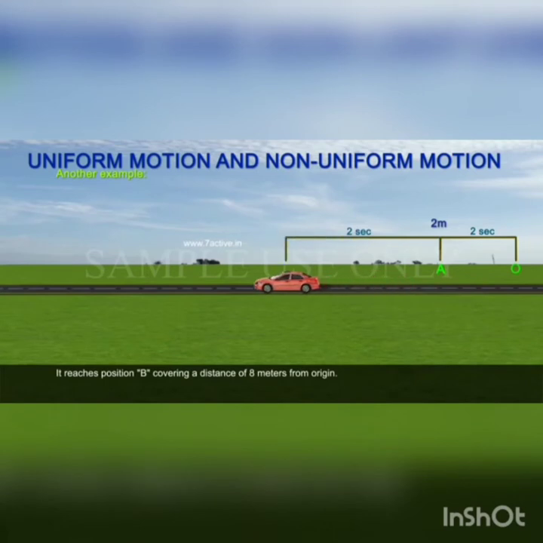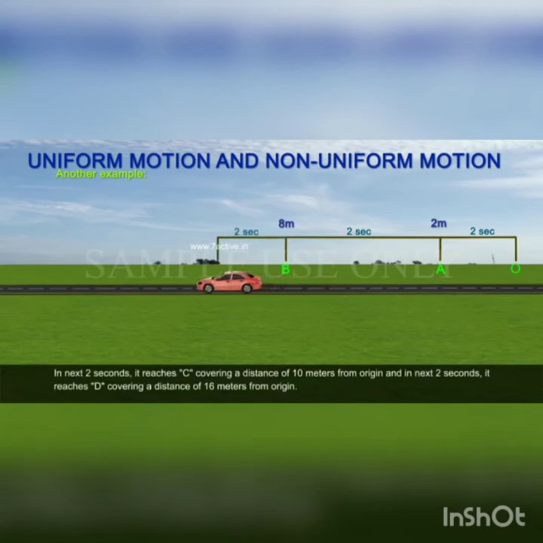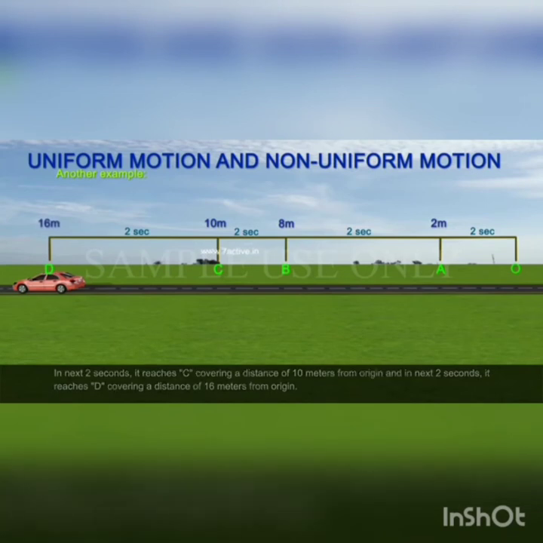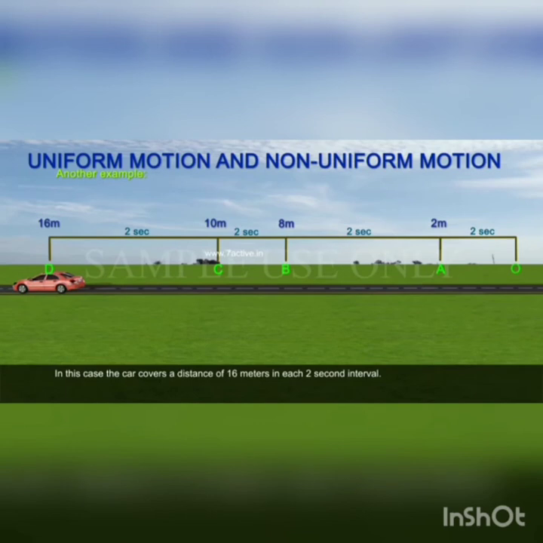It reaches position B covering a distance of 8 meters from origin, and in next 2 seconds it reaches C covering a distance of 10 meters from origin, and in next 2 seconds it reaches D covering a distance of 16 meters from origin.